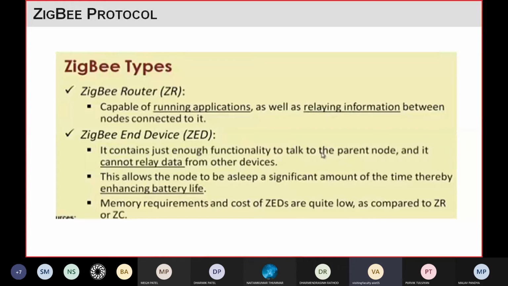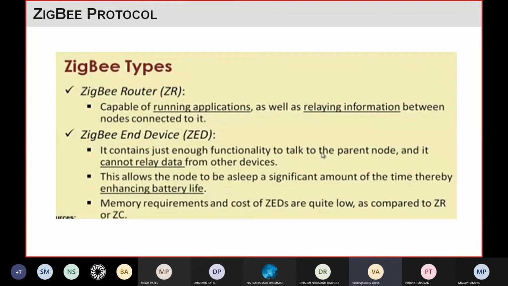So these end devices have only the capability to talk to the parent node. Parent node means they can just send data to or receive data from the Zigbee router or Zigbee coordinator, right? You will never find two end devices communicating with each other. Whatever communication you want to do, you have to do through the router and the coordinator, right? So it is a limitation of the end device. They can only talk to the parent node, and they cannot talk with other end devices, right?